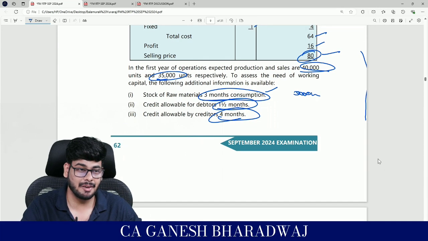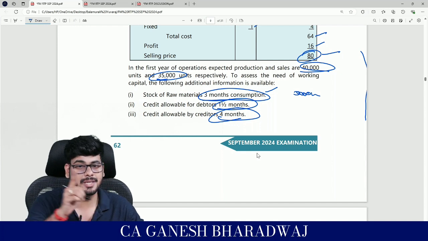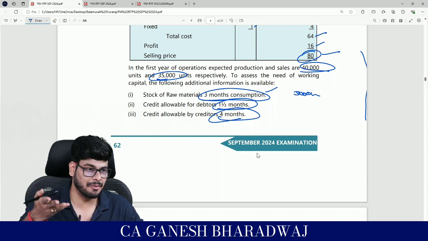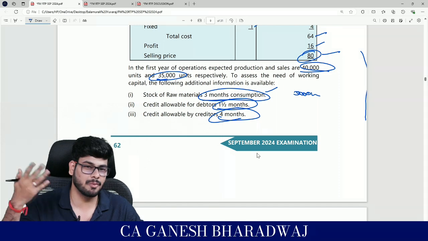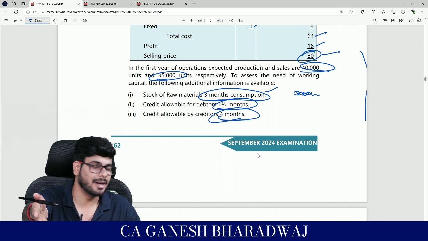So companies which have a good working capital position, you can know that these are dividend paying companies, because only if you have cash can you pay dividend. Right? If you're not planning your working capital, you can book a lot of profits and pay taxes, but no one will pay you dividend. Are you clear with this?